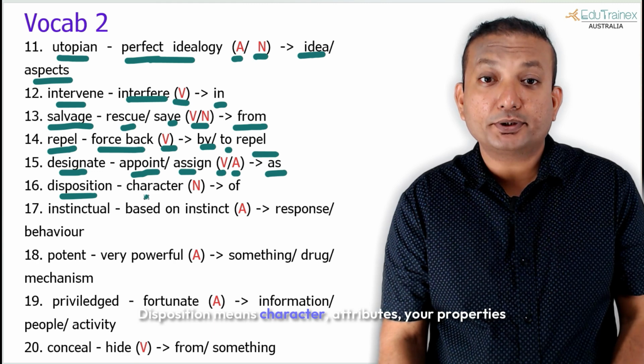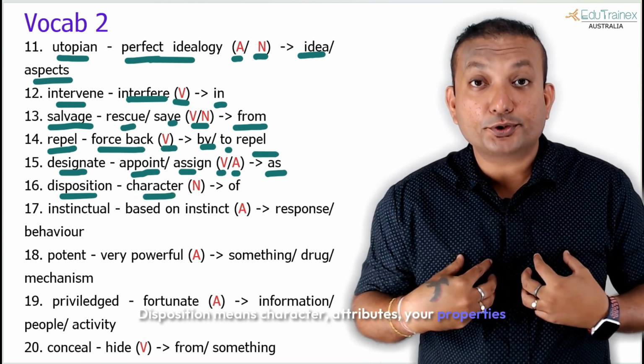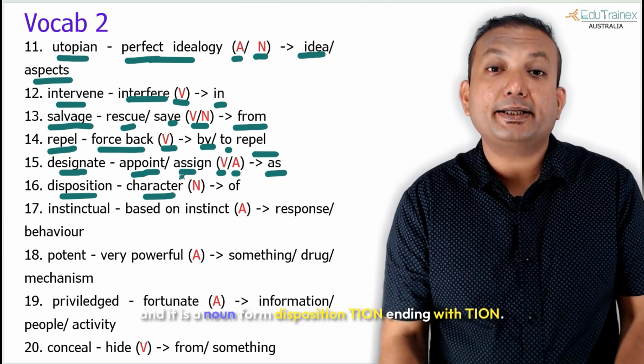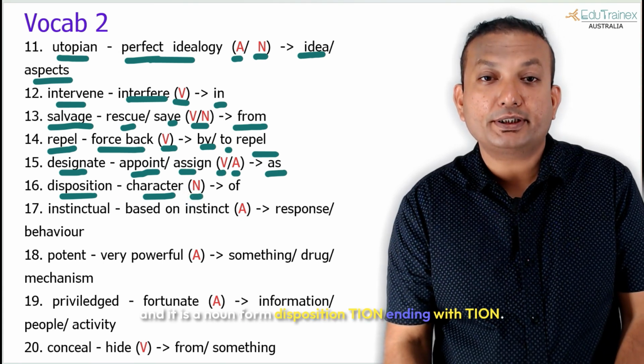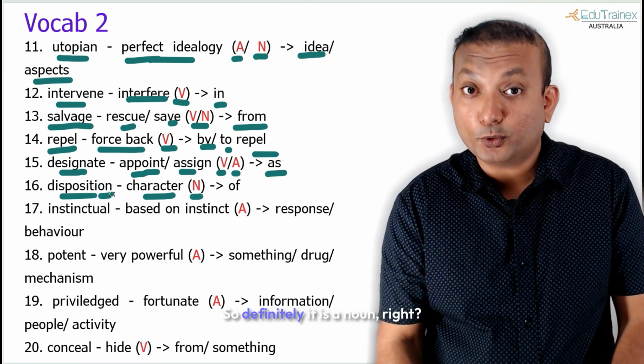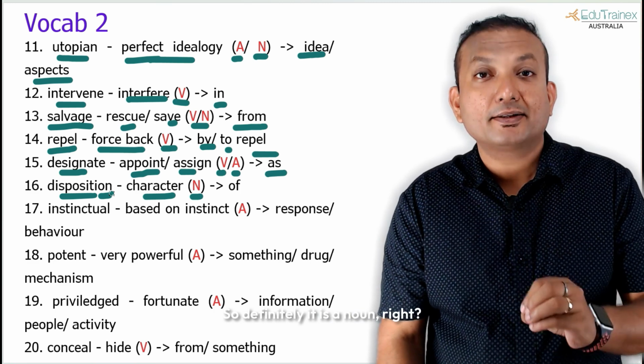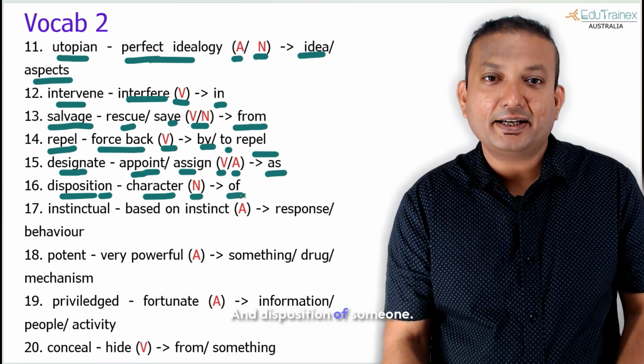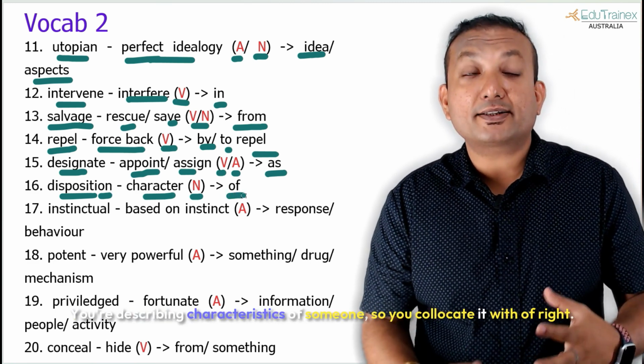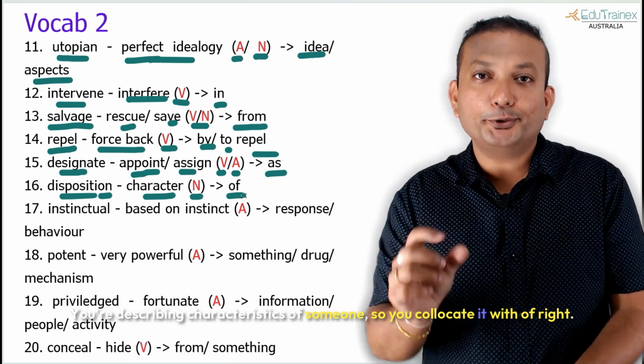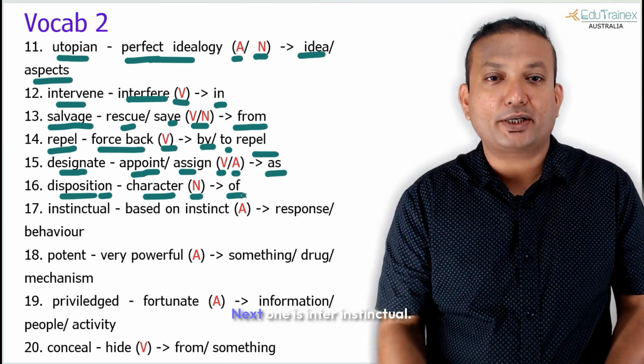Disposition is the next one. Disposition means character, attributes, your properties, and it is a noun form, ending with T-I-O-N. So definitely it is a noun, right? And disposition of someone, you are describing characteristics of someone, so you collocate it with of.